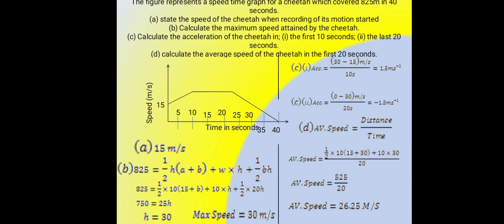The figure represents a speed-time graph for a cheetah which covered 825 meters in 40 seconds. A. State the speed of the cheetah when recording of its motion started. B. Calculate the maximum speed attained by the cheetah. C. Calculate the acceleration of the cheetah in 1. The first 10 seconds, 2. The last 20 seconds. And D. Calculate the average speed of the cheetah in the first 20 seconds.